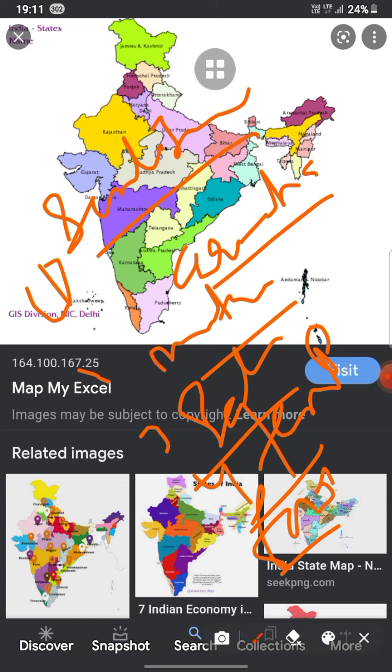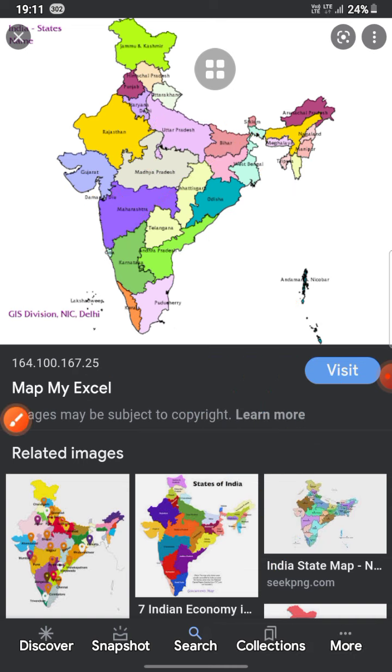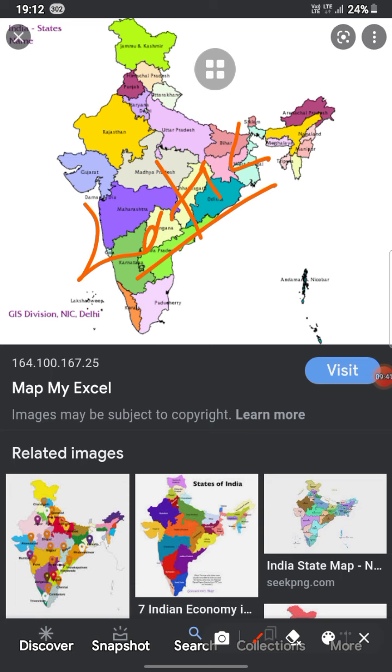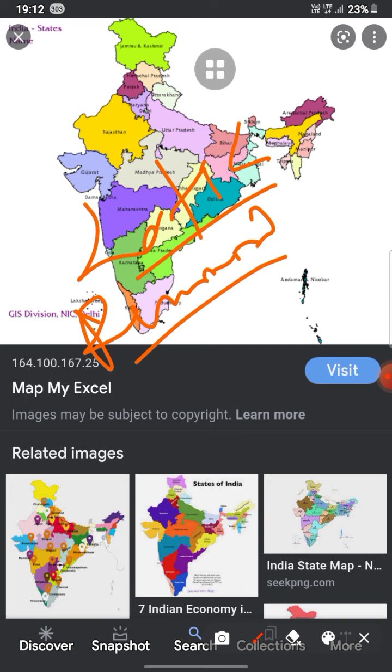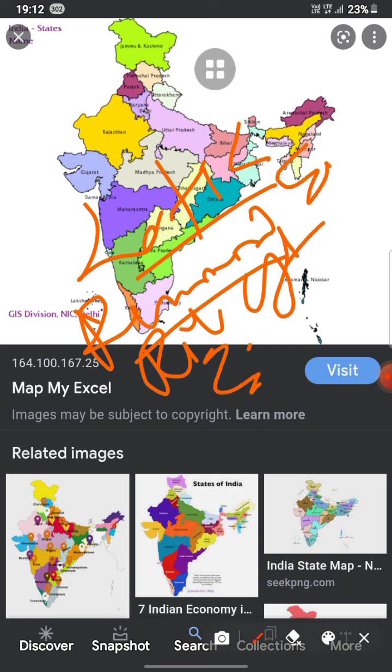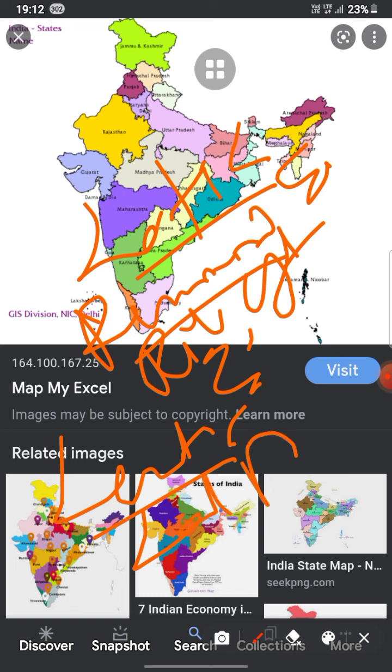So freshwater ecosystem, there are two types of ecosystem. First is known as lotic. Lotic is running water. This is river, stream, creek, and rivulet. And second is lentic. Lentic is still water, that is lake, pond, swamp and reservoir. Lake, pond, swamp and reservoir are known as lentic.